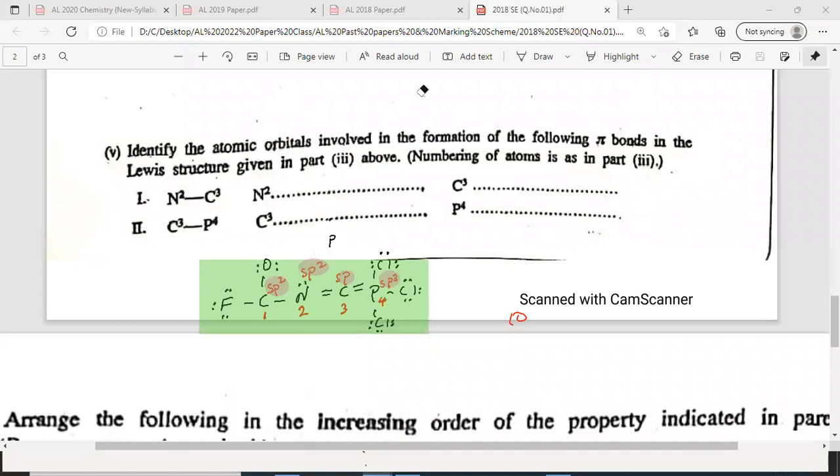Right, very good. When it is an atomic orbital, you have to mention that. So very easy. This is N2 and C3, 2p and 2p. So it's not hybrid, 2p, 2p. C3.